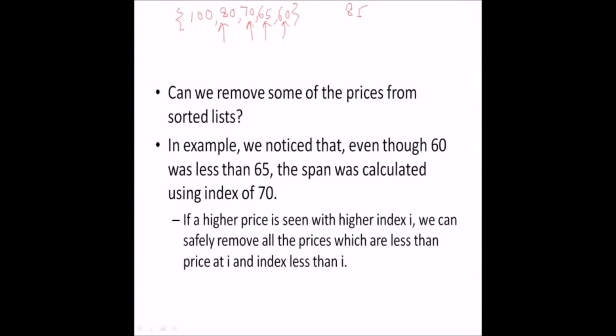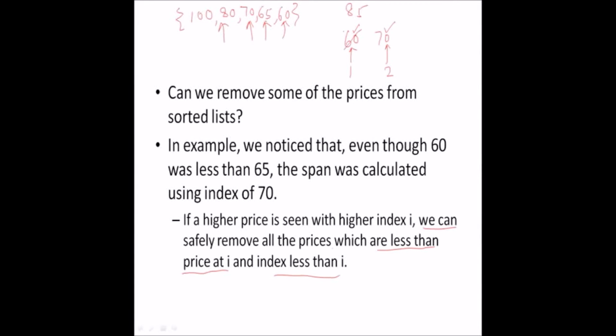If a higher price is seen with index I, we can safely remove all the prices which are less than the price at I and have an index less than I. So if we see 70 and 60, the index of 60 was 1, whereas the index of 70 was 2, and 70 was greater than 60. So this condition holds. We can easily remove it from the list.